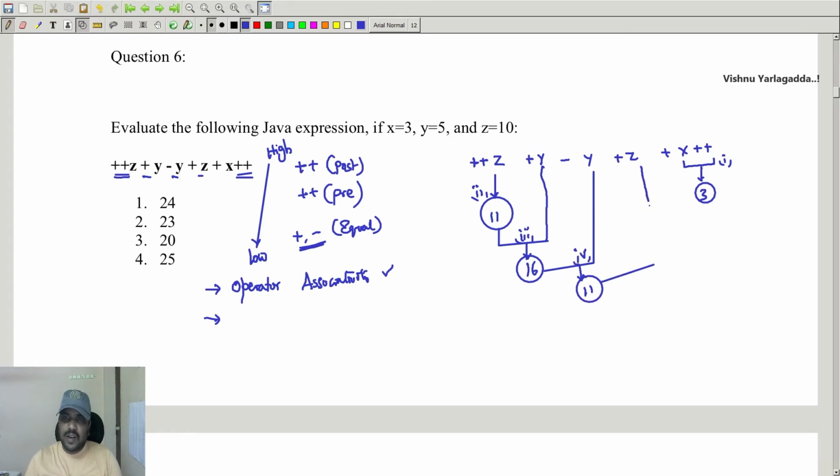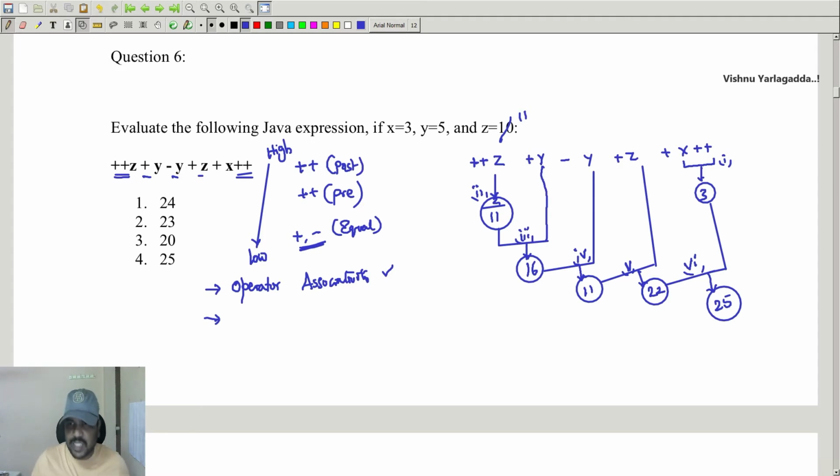11 and this one, z value is 10, so 11 plus 10 is 21. So 11 plus 11, z value is 11 already because it's modified here. Now z value is 11, so it is 22. It is fifth. And 22 plus 3 is equivalent to 25. This is the last step. So 6 steps are involved in total, and the answer is 25.